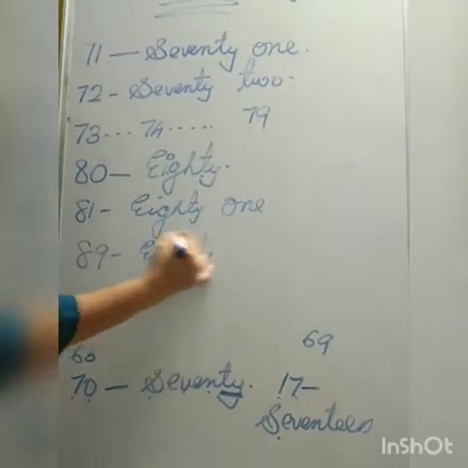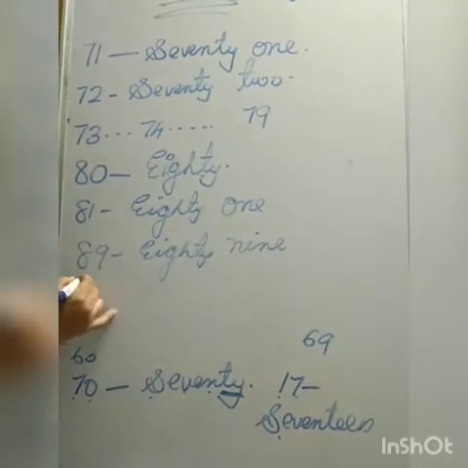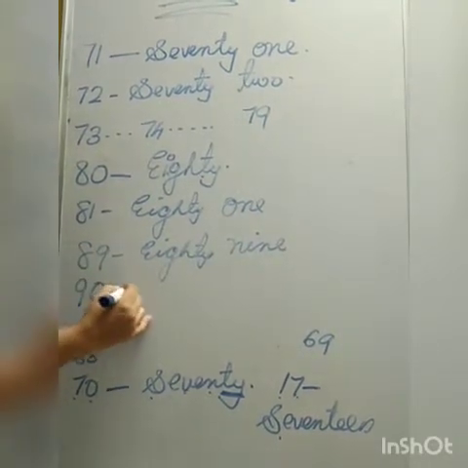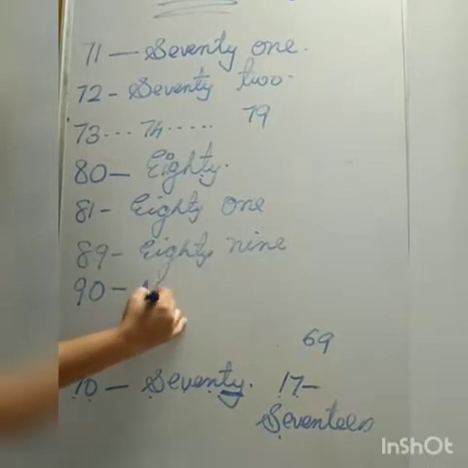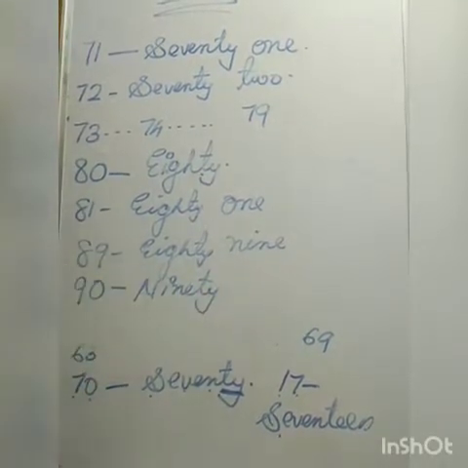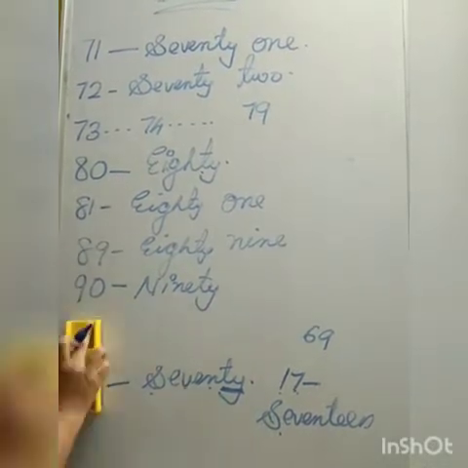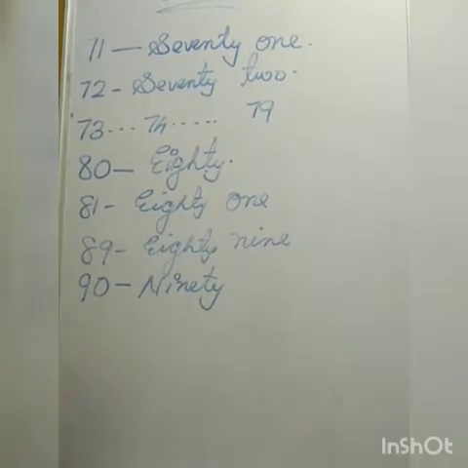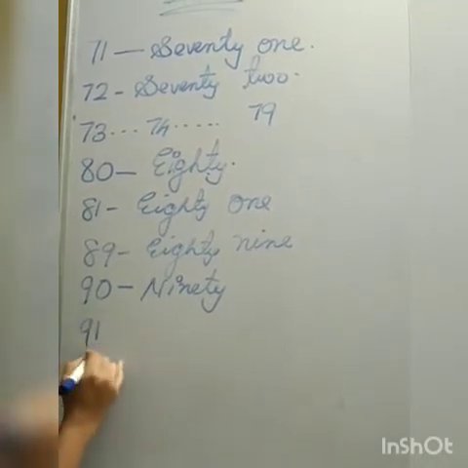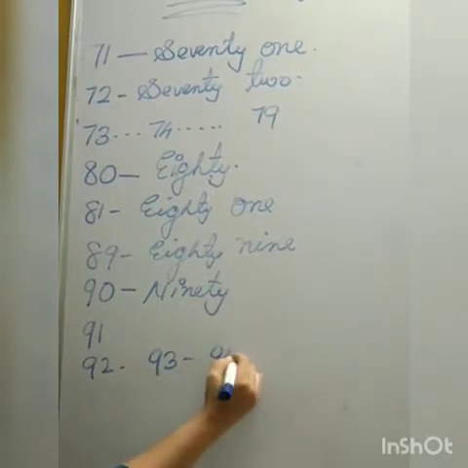E-I-G-H-T-Y, N-I-N-E. After 89, 90. N-I-N-E-T-Y, 90. And after 90, 91, 92, 93, 94.